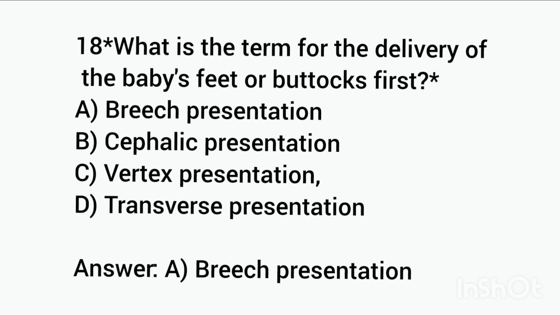Question number 18. What is the term for the delivery of the baby feet or buttocks first? A. Breech presentation, B. Cephalic presentation, C. Vertex presentation, D. Transverse presentation. Answer is A. Breech presentation.